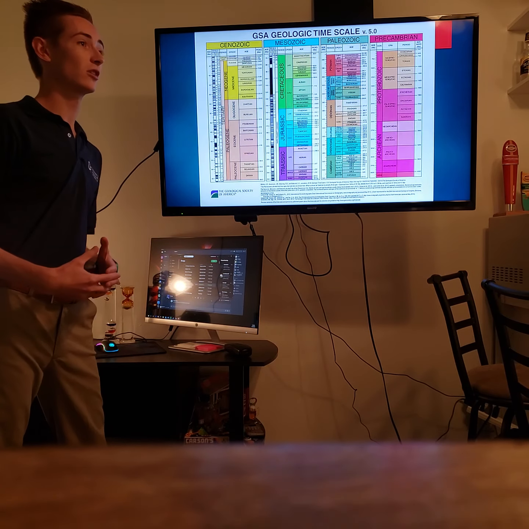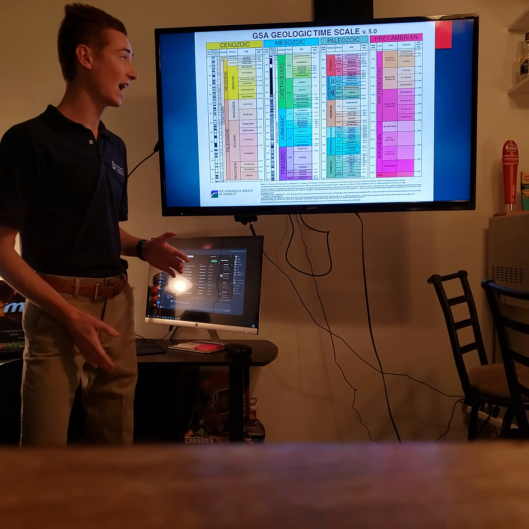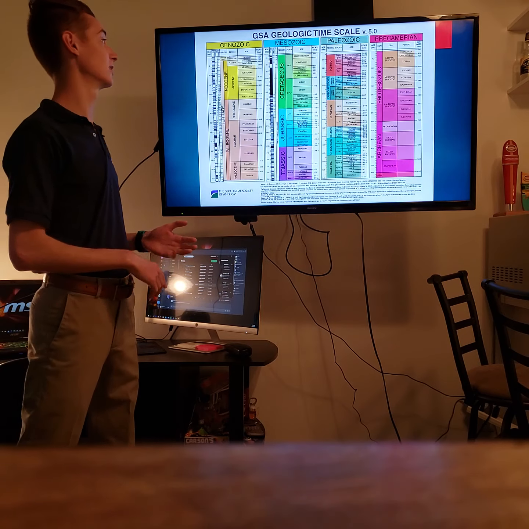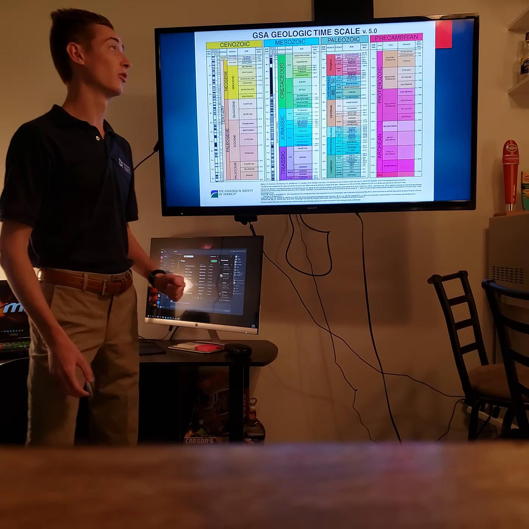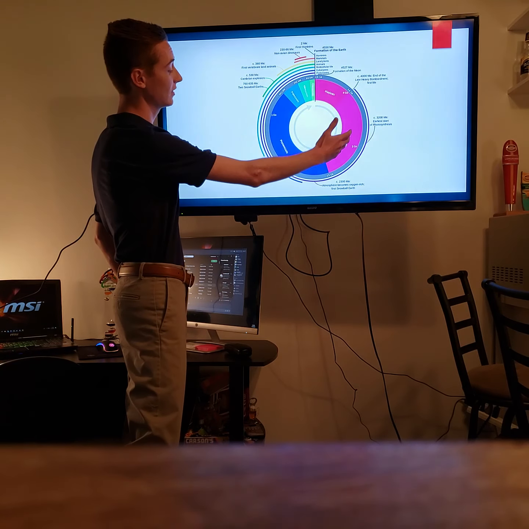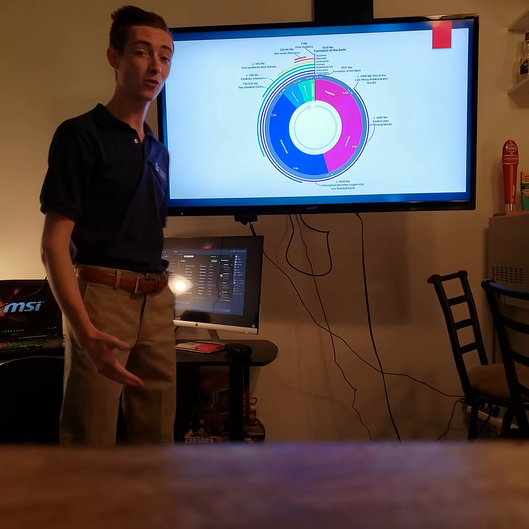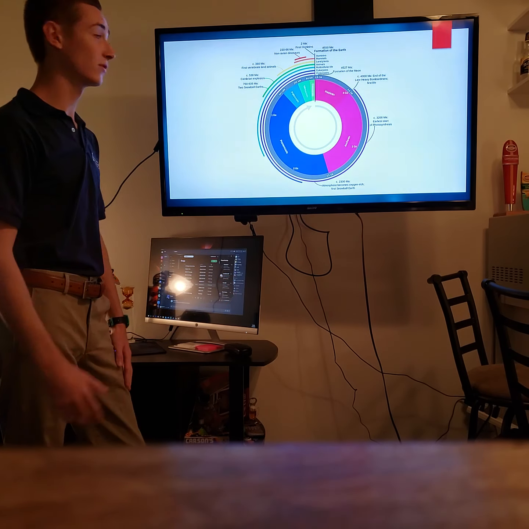And pretty much as geologists, the Earth is 4.6 billion years old. We have been able to put this into categories based on eons, eras, periods, epochs, and ages. So there are four main eons: the Hadean, Archean, Proterozoic, and the Phanerozoic. Now, all of this is the Phanerozoic, and you would think that it's a lot of time, whereas in reality, on the more fun version that most people can use, here's the Hadean, Archean, and Proterozoic. So you see from 4.6 billion years ago to about 541 million is part of all these eons.